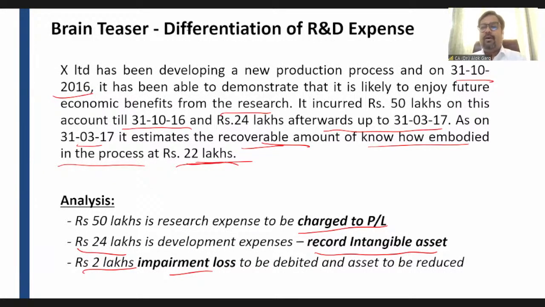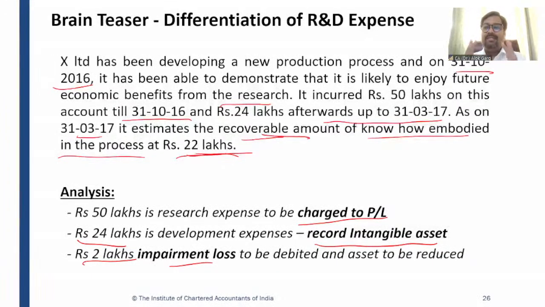Recoverable amount means at the reporting date, if this company has to sell this knowledge to somebody else, the market value of this knowledge is 22 lakhs. The market value of this intangible asset under development, technical know-how, is again an intangible asset, right? Intellectual property right is again an intangible asset. So the market value is 22 lakhs, but whatever we have capitalized is 24 lakhs. So what amount we have capitalized? We have capitalized 24 lakhs, right?